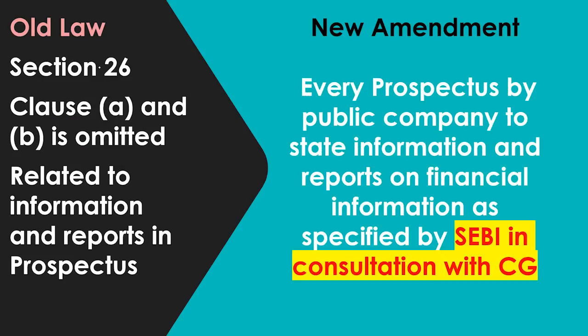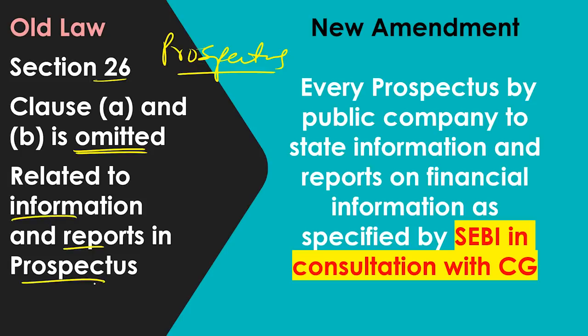Next we go to the amendment relating to prospectus, section 26. So here we are studying about prospectus. So in prospectus what happens is, there was a clause, that is clause A and B of the section 26, which is totally omitted right now. So this clause was relating to what was the information and report which we should put in the prospectus. So the old law gave a clear definition in clause A and B of what should be given as information in the prospectus. And now that has been omitted. So what is the new law?